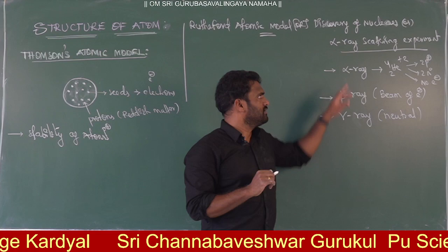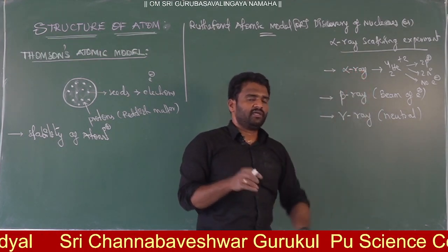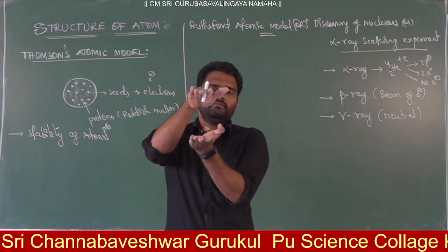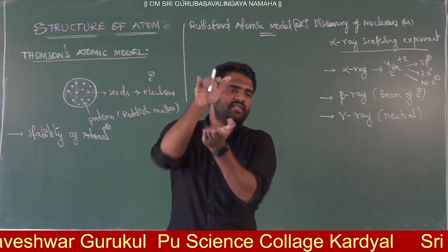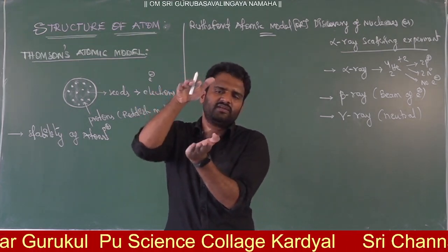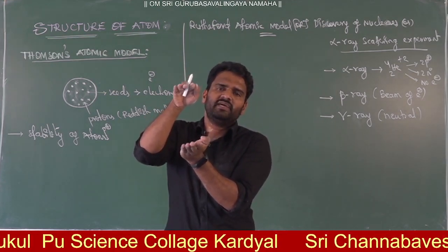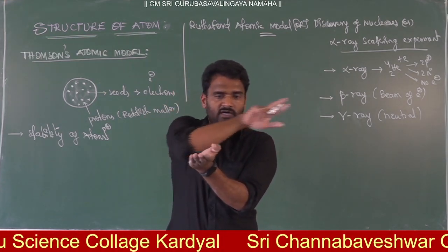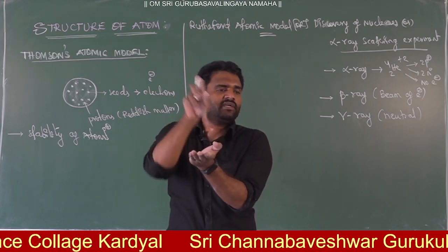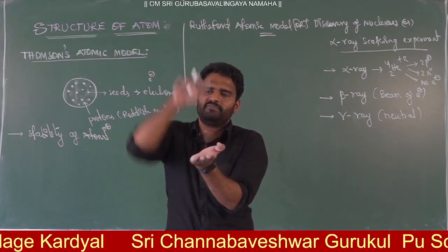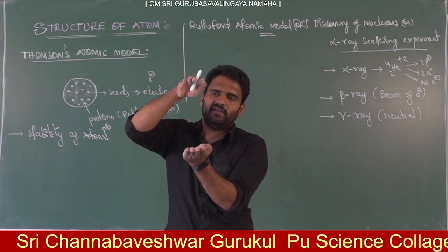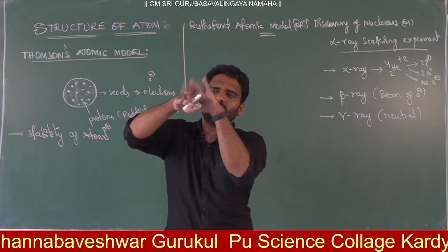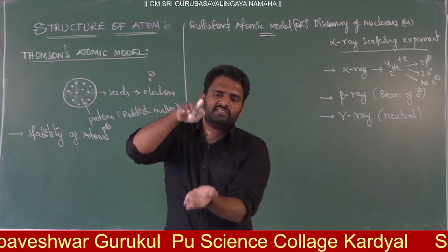For example, now I am passing an alpha ray particle through an electric field and a magnetic field. Let us assume the electric field here. Now I have arranged one electric field. Which side will you see the deflection of this alpha ray particle? Let us assume this is the positive anode and this is the cathode.